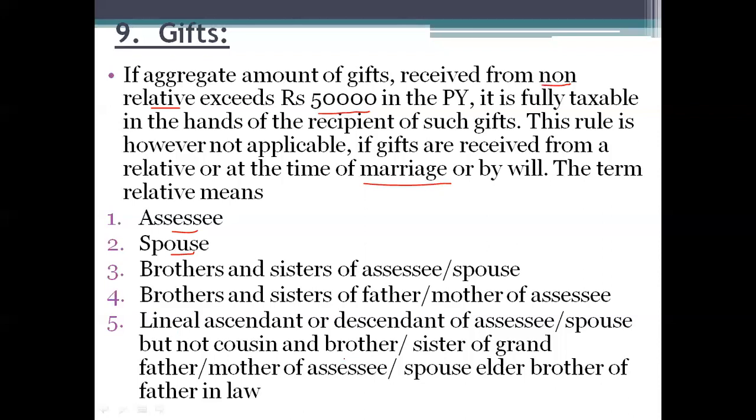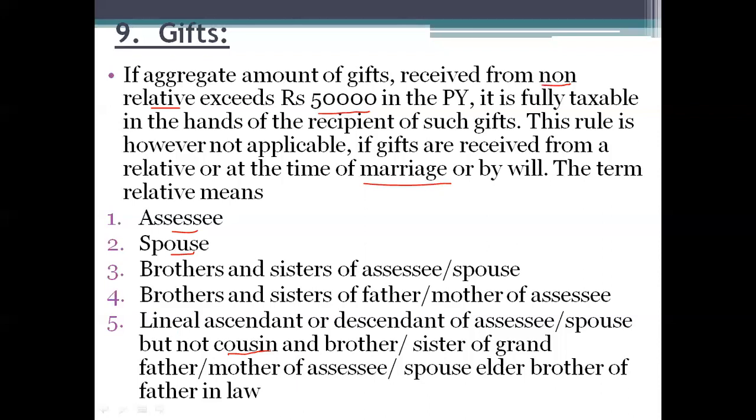But it will not include cousin, and brother and sister of grandfather, mother of assessee, spouse, elder brother of the father-in-law.